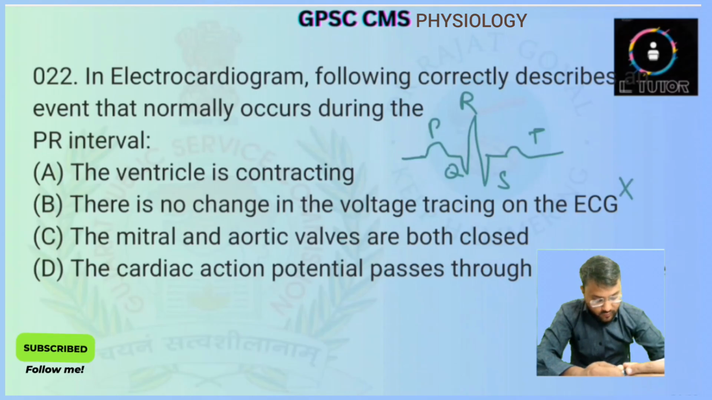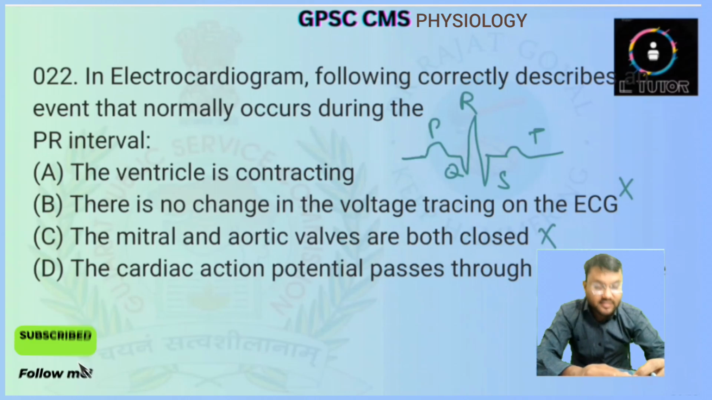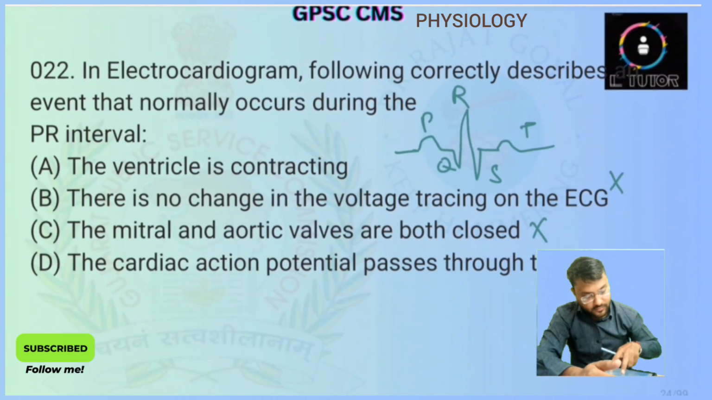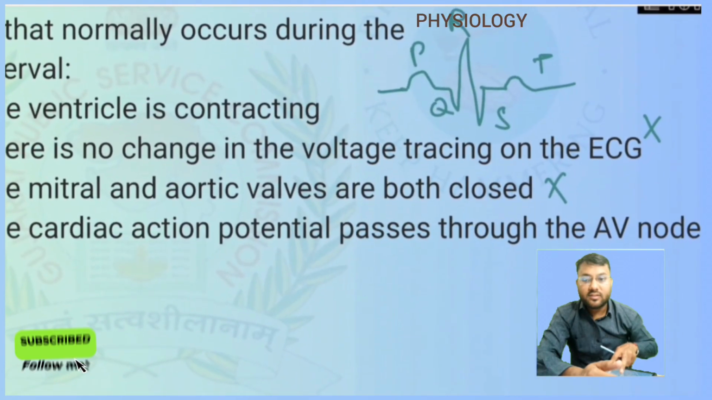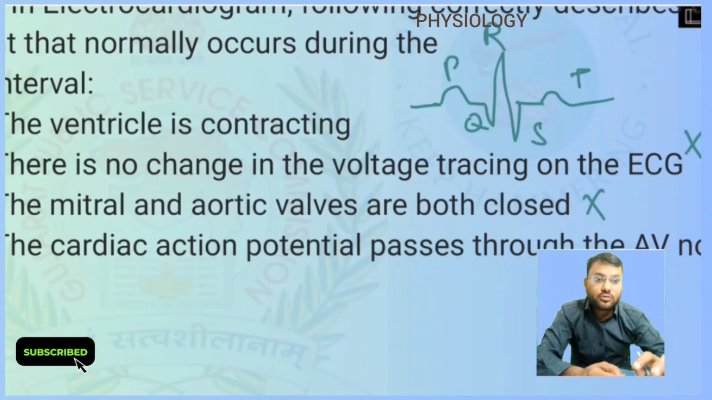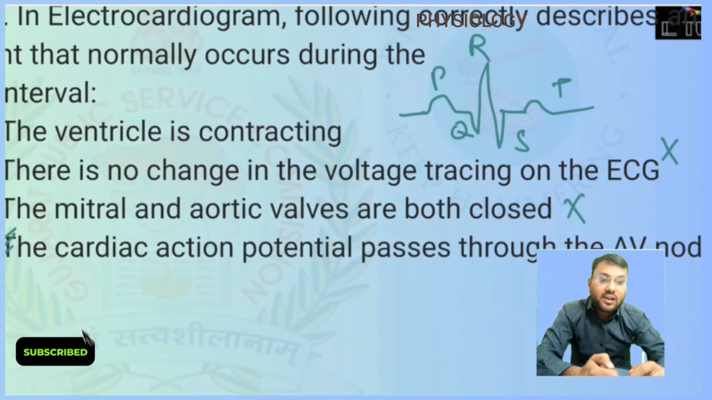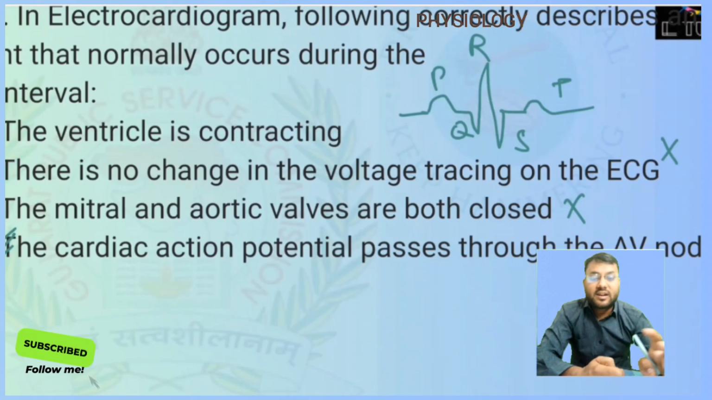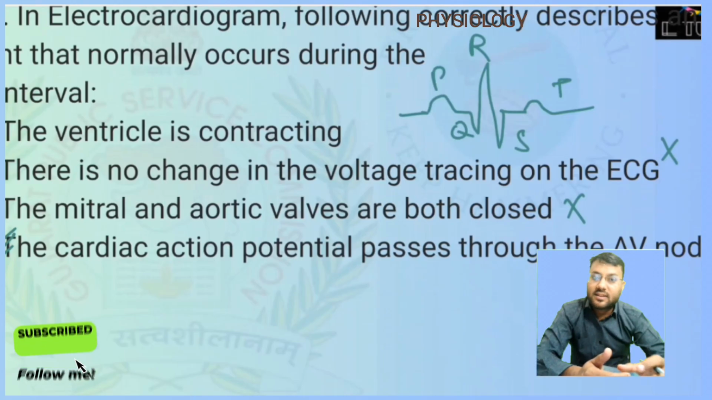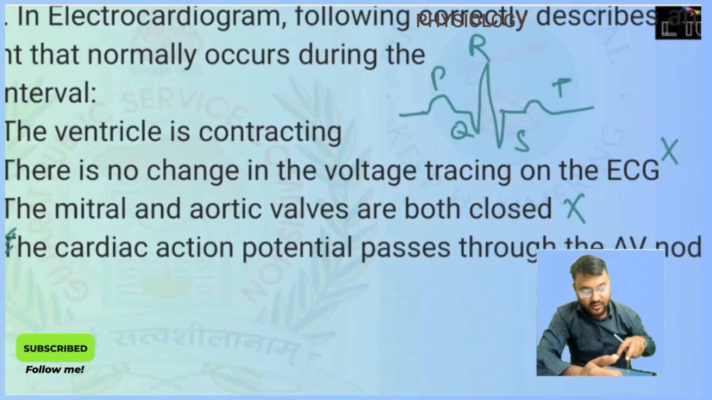The mitral and aortic valves both are closed? No. And the cardiac action potential passes through the AV node. If you can see, option 4 is the cardiac action potential passes through the AV node. So here the answer will be option number D only, because the PR interval tells us about the conduction starting from the SA node to the AV node, and if any AV blockage is there, then the PR interval will increase. So the cardiac action potential passing through the AV node is represented by the PR interval. Answer will be option number D.